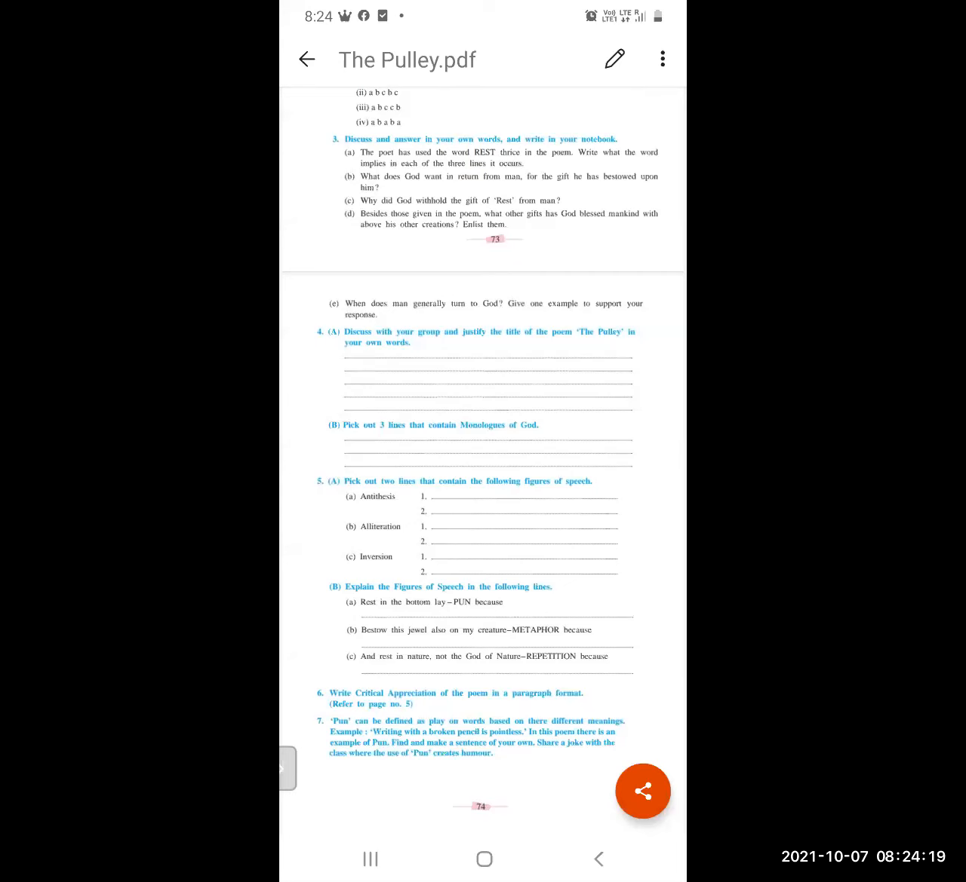D. Besides those given in the poem, what other gifts has God blessed mankind with above his other creations? Enlist them. Besides those given in the extract, God has blessed mankind with an abundance of creations of nature, such as the trees, the birds and animals, the fruits and the flowers. Whatever we see around us is a gift from God: the plants, the trees, birds, everything.